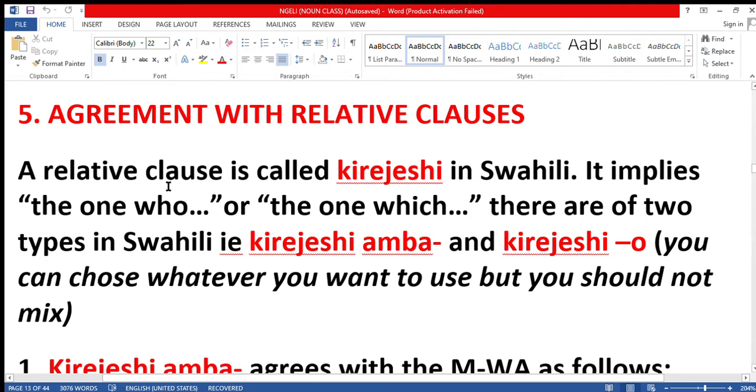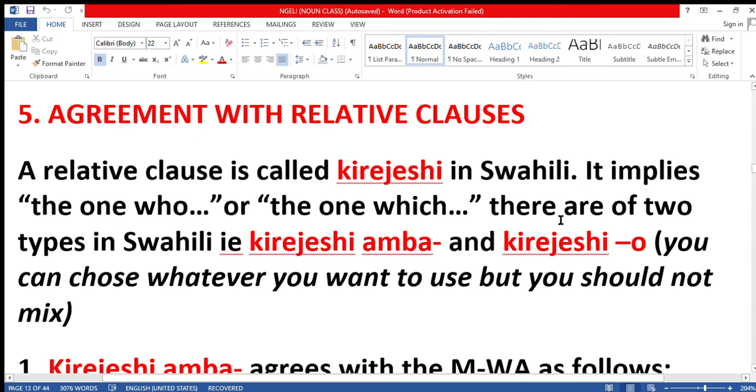We didn't finish this lesson. Agreement with relative clauses, as explained earlier. A relative clause is called Kirijishi in Kiswahili. It implies the one who, like the one who did something, the one who ate my food, the one who walked, the one who is studying. That implication, or the one which.